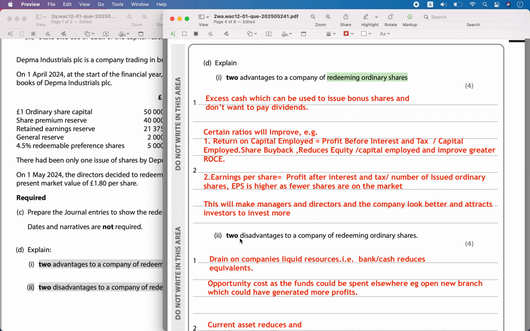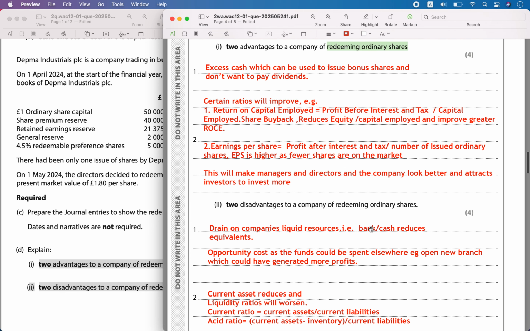You have excess cash. But what is the disadvantage? Whenever you are redeeming ordinary shares, you are using up the cash resources of the company. So you are draining the liquidity of the business.